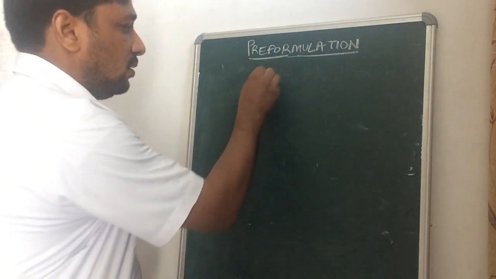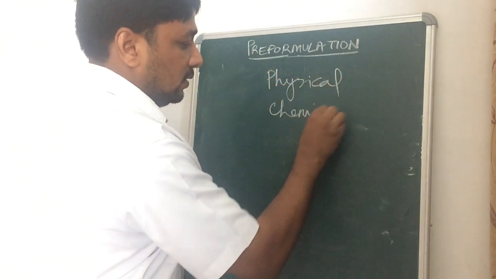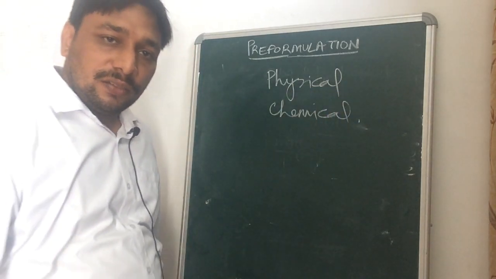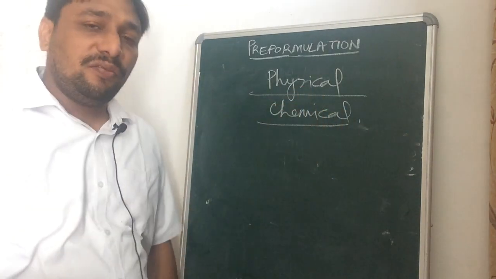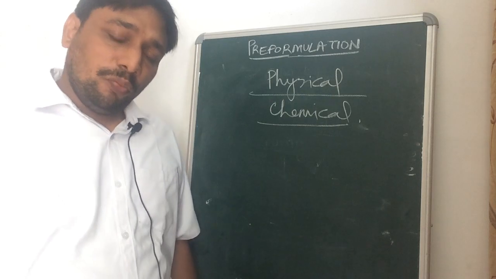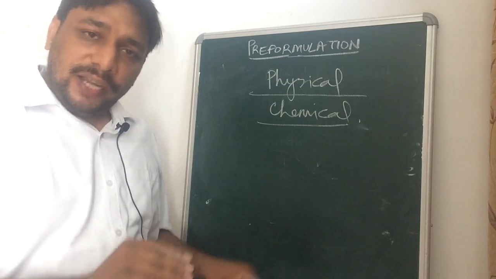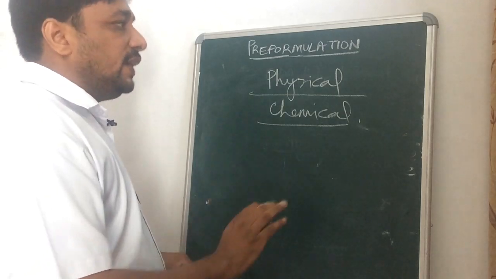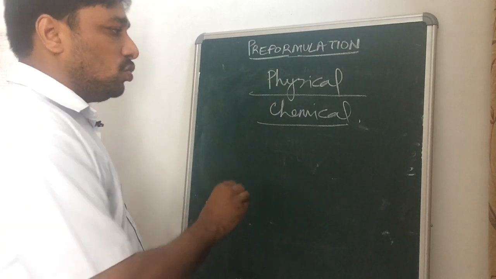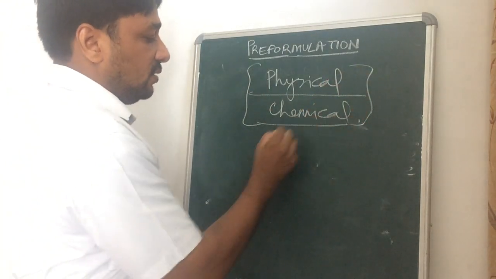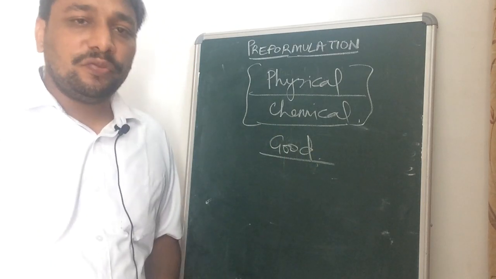All the physical properties and chemical properties: in the next video we will study some more physical and chemical properties of the drug that affect the design of the dosage form. Before making any dosage form, we have to study the physical and chemical properties of the drug to make, in simple language, a good type of formulation.